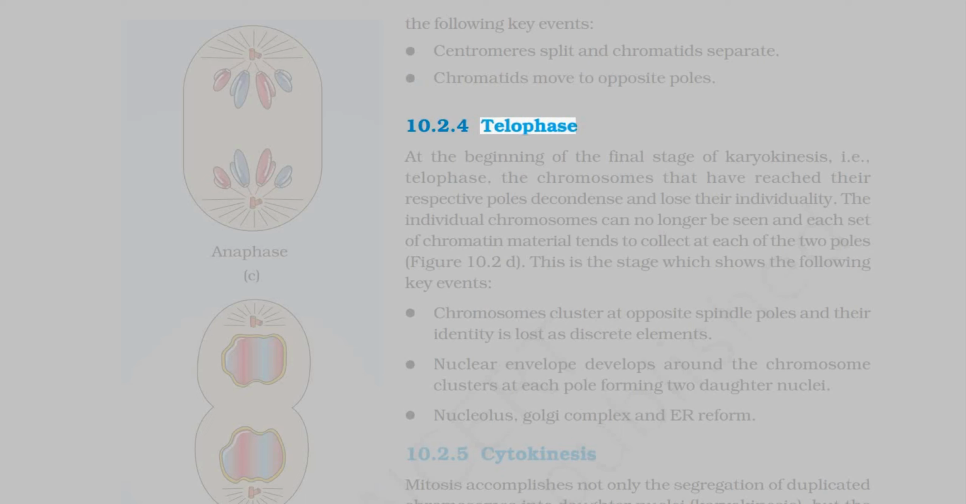10.2.4 Telophase. At the beginning of the final stage of karyokinesis, i.e. telophase, the chromosomes that have reached their respective poles decondense and lose their individuality. The individual chromosomes can no longer be seen, and each set of chromatin material tends to collect at each of the two poles, figure 10.2d.